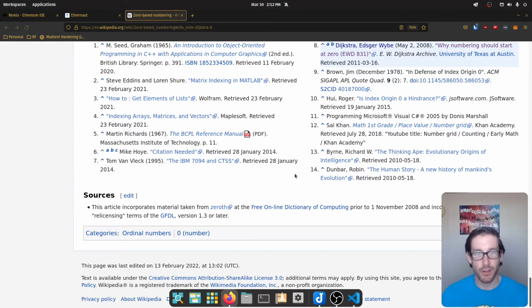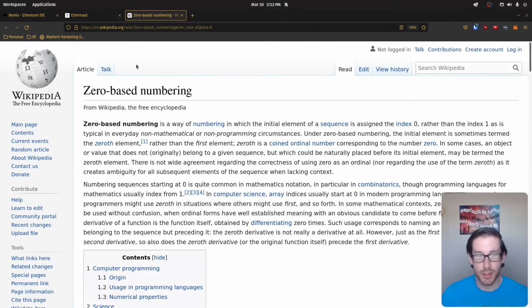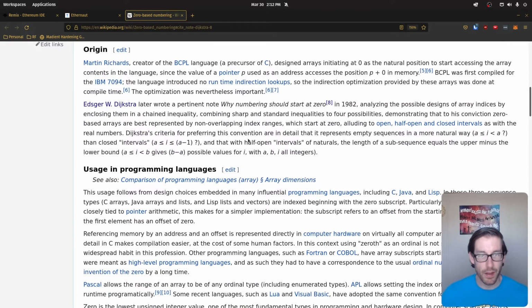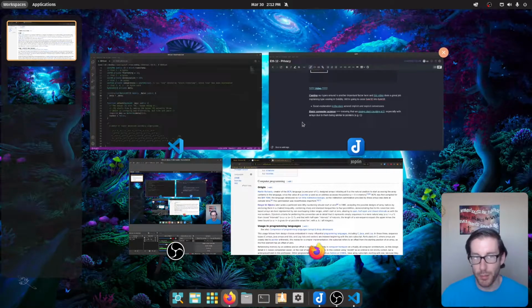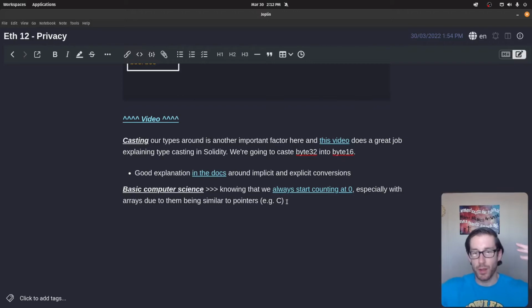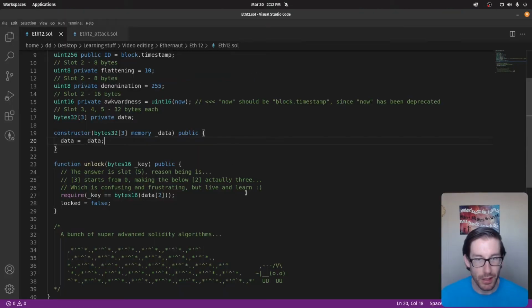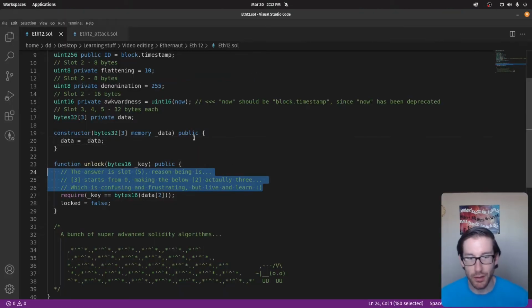So you can basically see this Wikipedia article here. It walks you through specifically what zero-based numbering is and how that works within computer programming. Specifically, they started out within C, and the reason it happened within C, specifically around zero-based numbering, is the fact that pointers and arrays were somewhat similar in nature, and they both had the concept of a zero-based numbering system. So read that if you're interested, but that was a big mistake that I made here that took me many more hours than it should have, but don't make that same mistake.